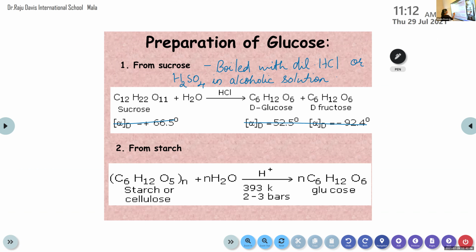And the second method is from starch. It is similar to the first one, the hydrolysis of starch, by boiling it with dilute H2SO4 at 393 Kelvin and 2 to 3 bar atmospheric pressure. Ma'am, in the first equation, what is D-glucose and D? Yeah, that we will discuss in the remaining portion. That's its configuration, okay? We will discuss that in the structure.